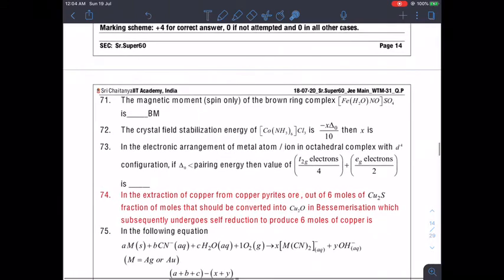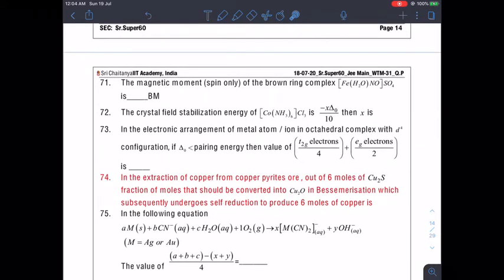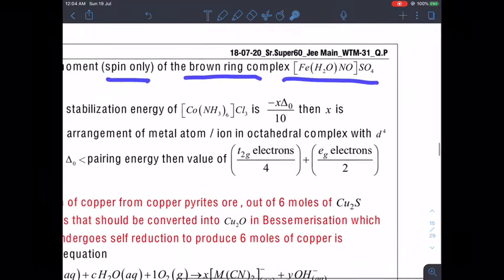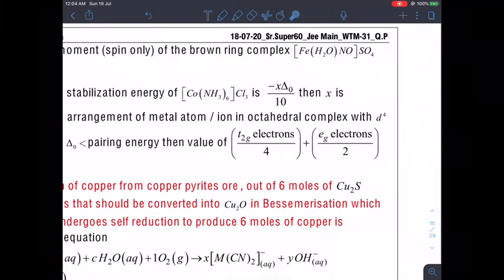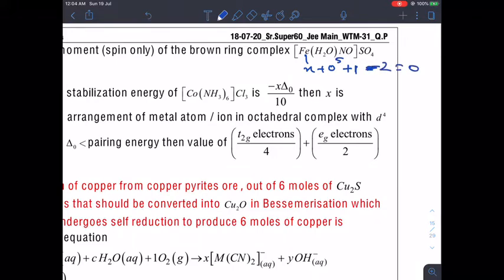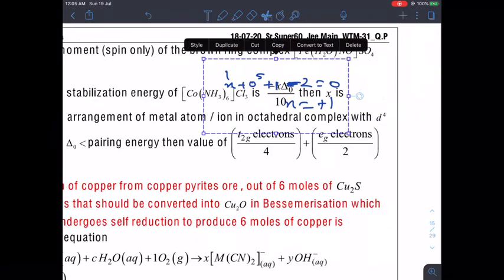Now let's look at the next question. The spin-only magnetic moment of the brown ring complex. Okay, this is very important. Why? Because here we have iron in the +1 state. So let's calculate: x plus 0. Actually there is a little mistake in writing this, it should be [Fe(H2O)5NO]SO4. But anyway, plus NO in the +1 state, and minus 2 for sulfate, is equal to 0. So what is the value of x we are getting? Plus 1. So what is the state of iron here if we are considering NO as +1?